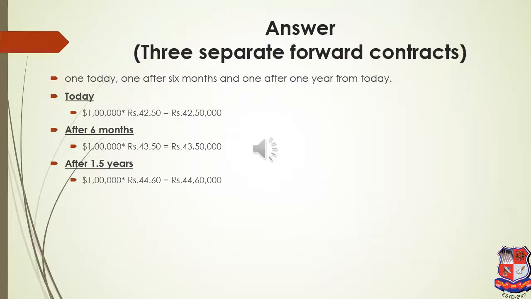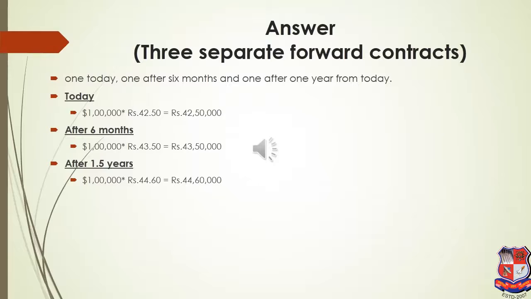Now in the third, if a person is entering into separate forward contracts, first $1 lakh I want after 6 months. So today I'll enter into a contract for 6 months for buying $1 lakh. Now after 6 months again I enter into a contract for the next 6 months for buying $1 lakh, and again after 1 year I'll enter into a contract for buying $1 lakh after the next 6 months. So this is what it is.